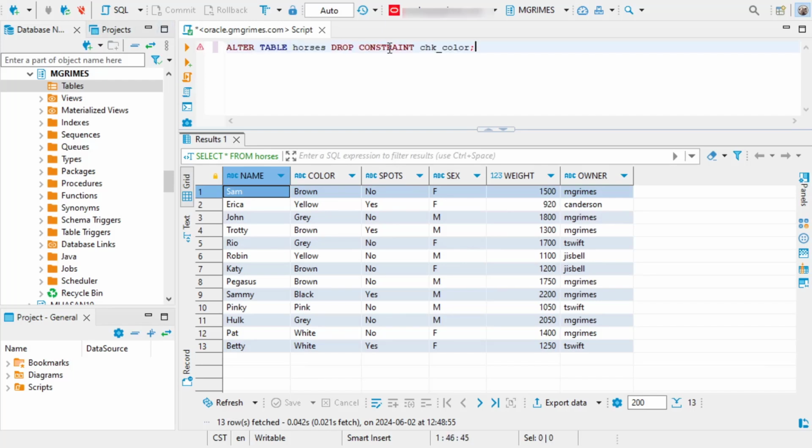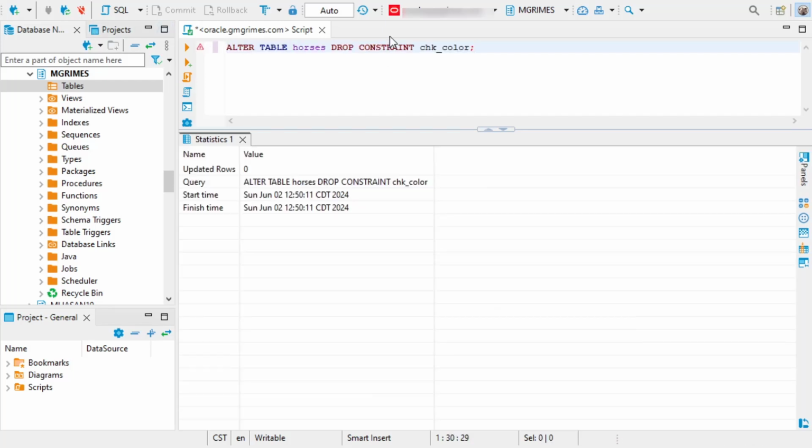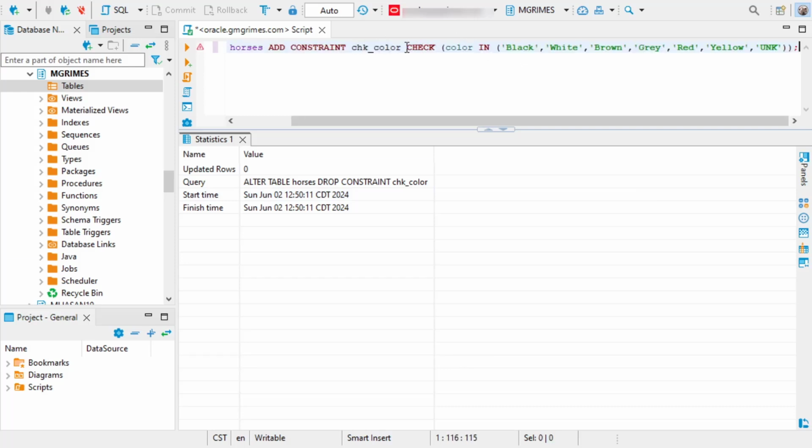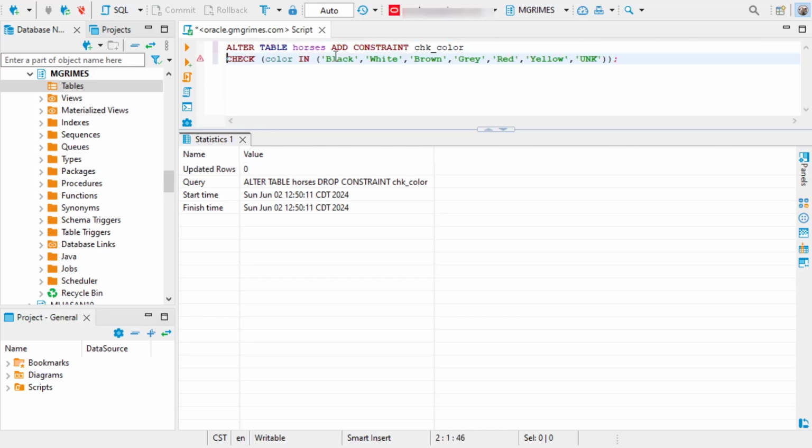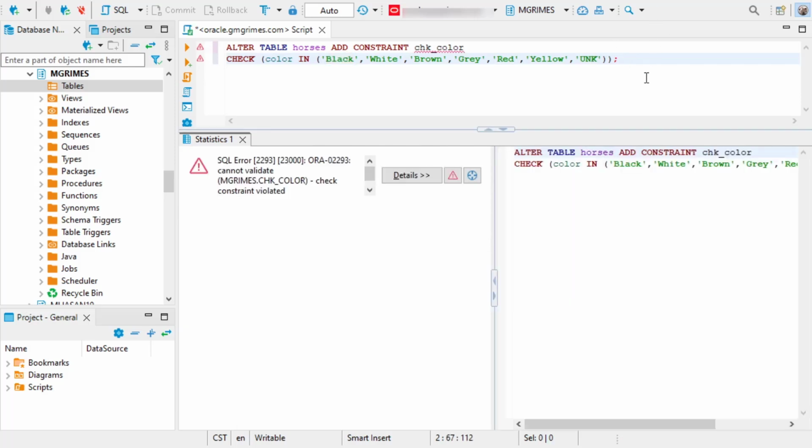So let's drop our check color constraint and then attempt to recreate it. So we're checking the color is in black, white, brown, gray, red, yellow, no pink this time around. Oh, but now when we try to create the constraint, we get an error message saying that we're violating the constraint that we are creating, because there is already a horse that has a color that is not in this domain of values.